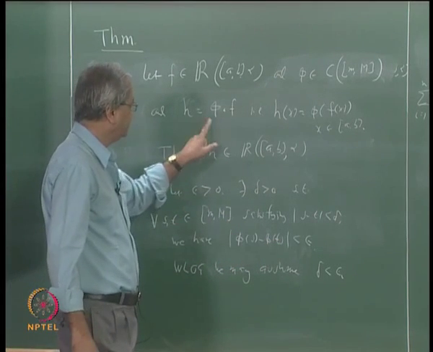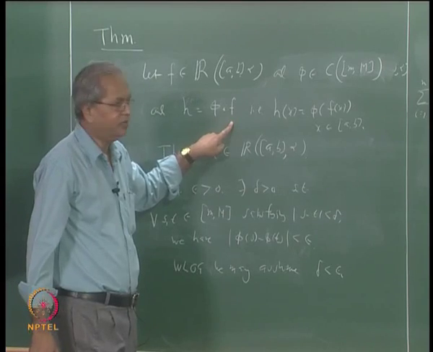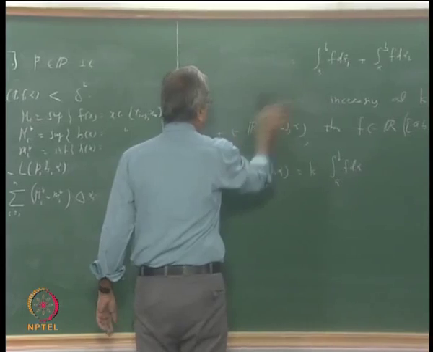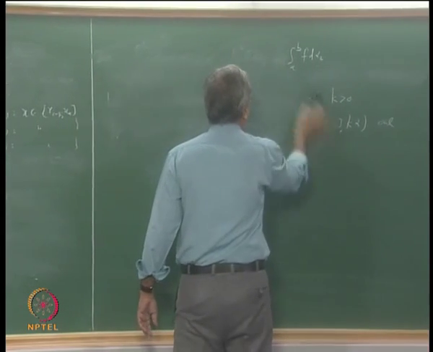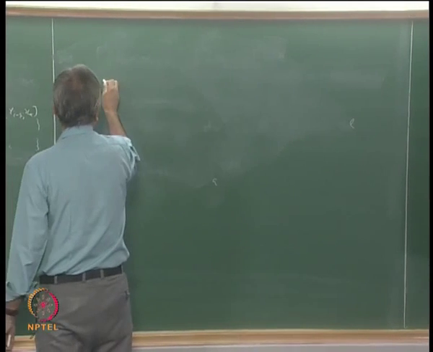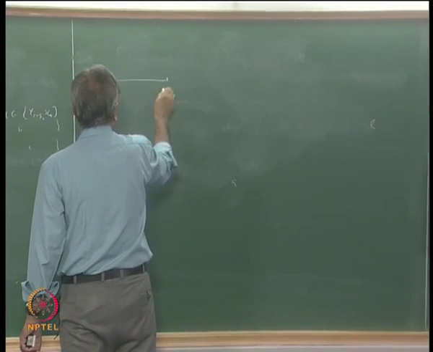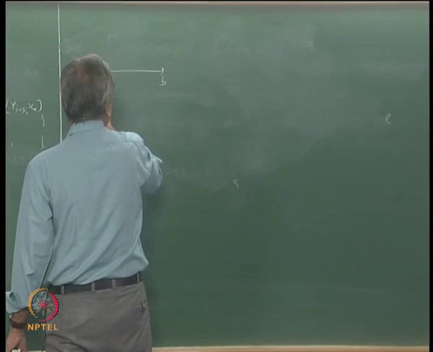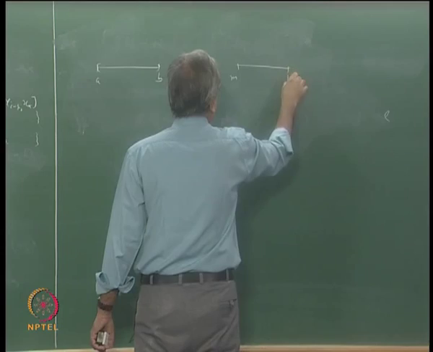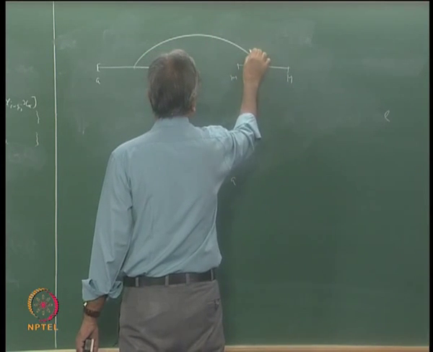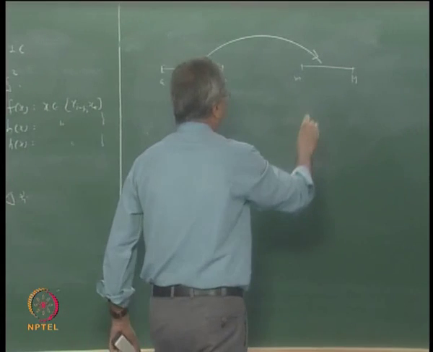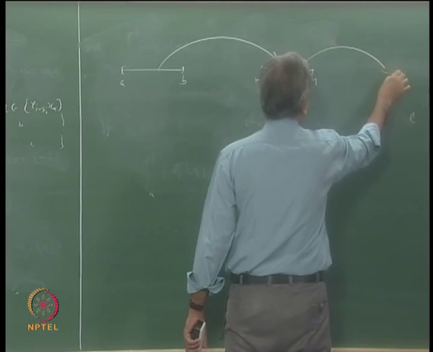Now what is h? h is phi composed with f. Let us picturize this. Suppose this is the interval ab, the given interval, and suppose this is the interval small m to big M. f goes from here to here, and then h is defined on here, it may go to somewhere, it does not matter.